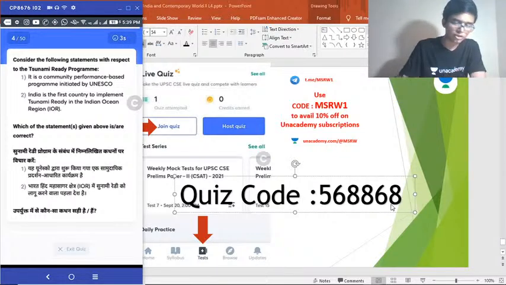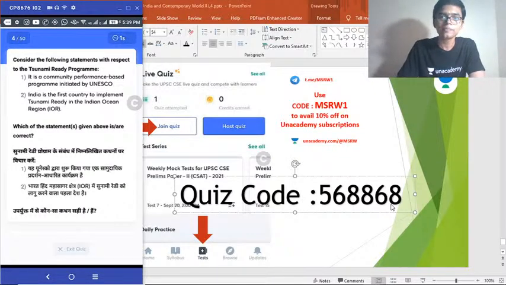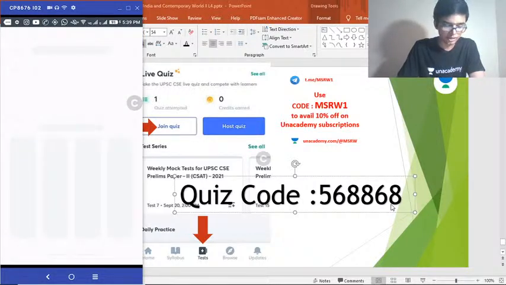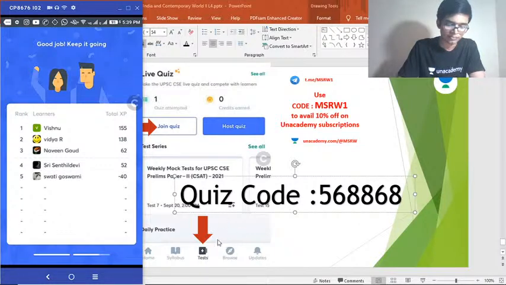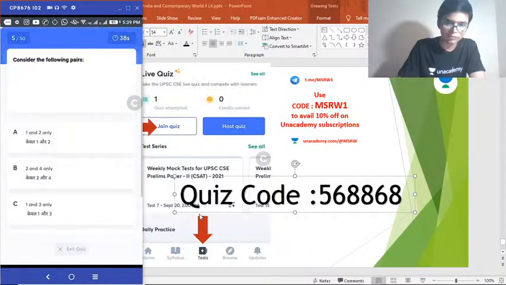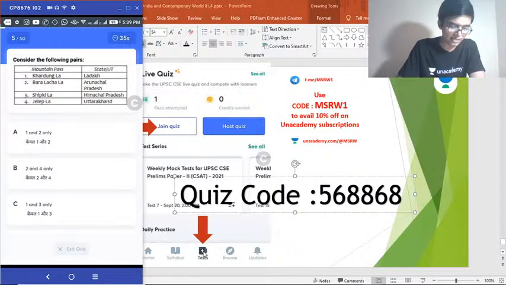Okay, Navya, in order to join, have you downloaded the Unacademy app? Once you download it and create an account, all you have to do is click this test button that is underneath the page. Okay, can you see this arrow? Yeah, you just follow this arrow. This red arrow shows the test button. Click that and then click the join quiz button, and then enter the code. Okay, don't worry. If you have any queries, you can ask me. I will help you through it.